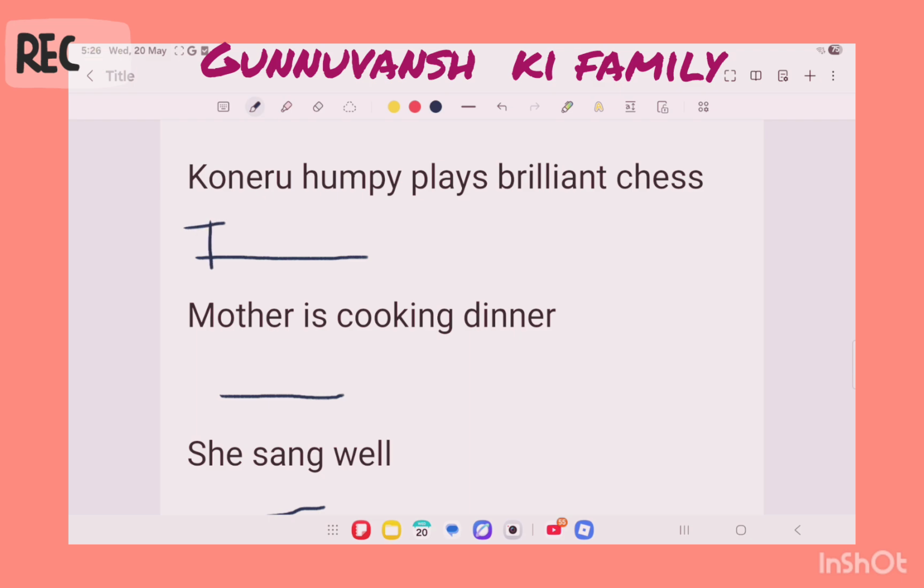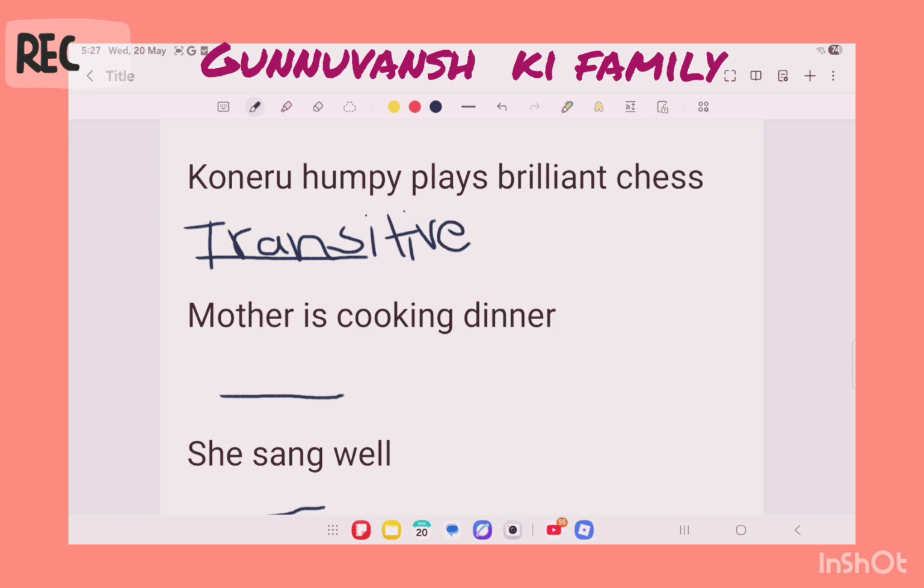Transitive sentence because Conriru Humpy is an object that is getting the verb, or should I say getting the action. So he is getting the action of plays brilliant chess. Let me write down transitive right here so we can know that this is transitive.